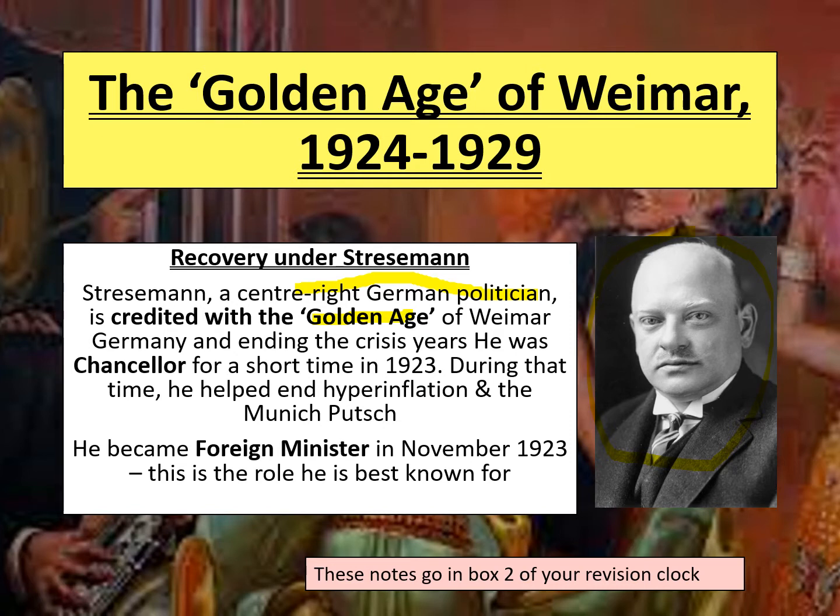He's credited with ending those crisis years because of his decisive action. We're going to see how he does things like, for instance, introducing a new currency in Germany. He does that while he's Chancellor for a short period of time in 1923. He's actually only Chancellor for 12 weeks, but during that time he managed to end hyperinflation and the Munich Putsch as well. He then became Foreign Minister at the end of 1923, and he was in that position until he died in 1929. This is the role he's best known for.